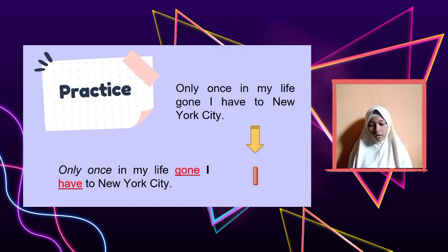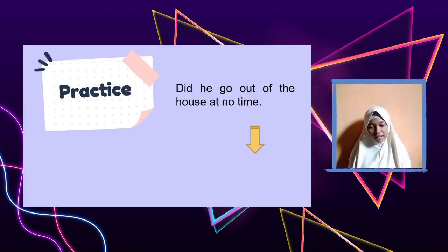So the correct answer: only once is the negative in my life. Have gone is the verb and I is the subject. So the correct sentence is: only once in my life have I gone to New York City. Okay, last one. Did he go out of the house at no time?